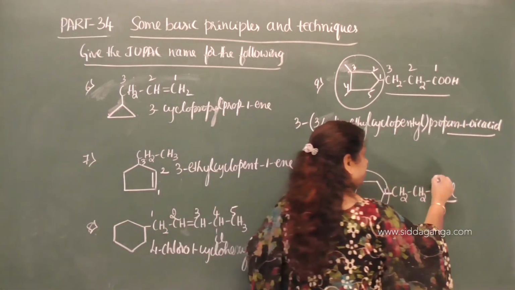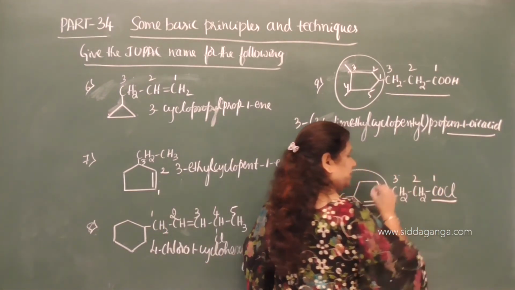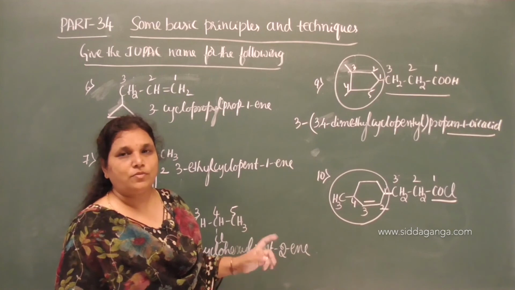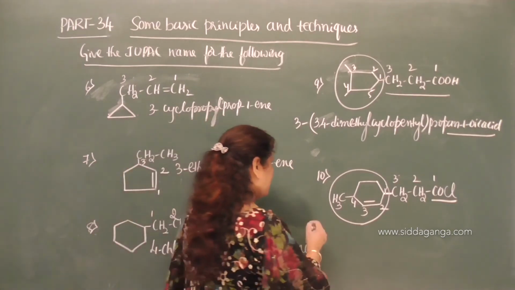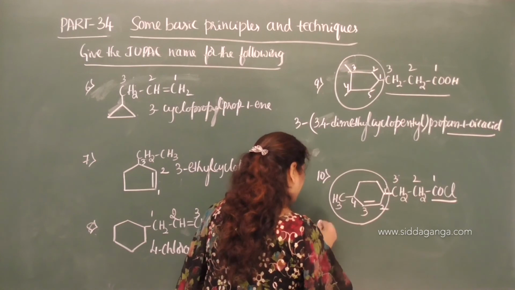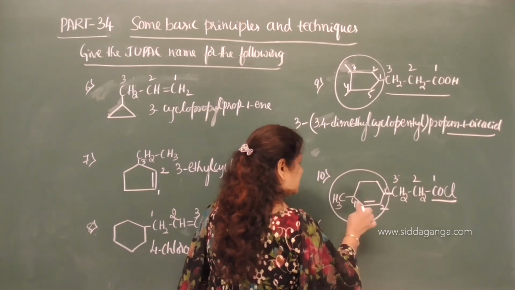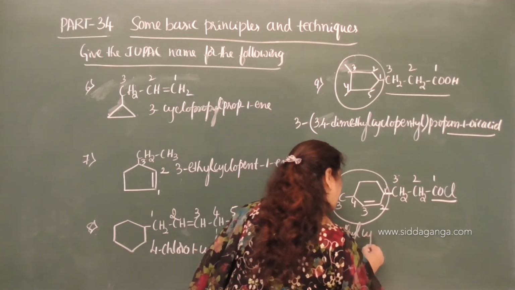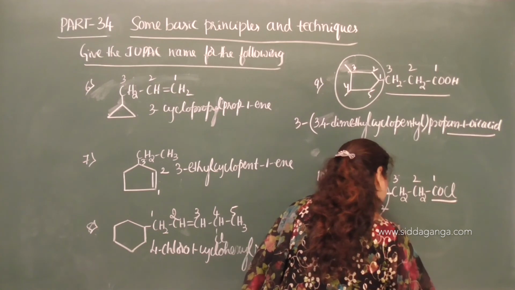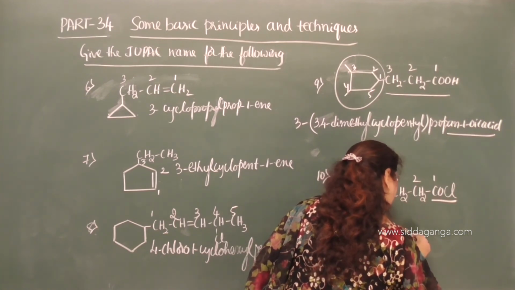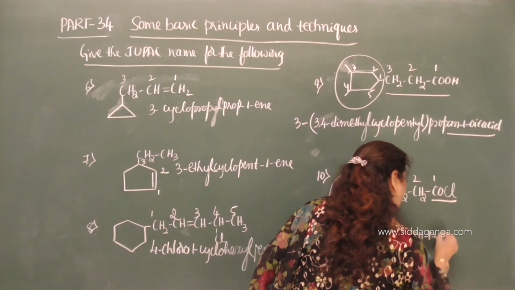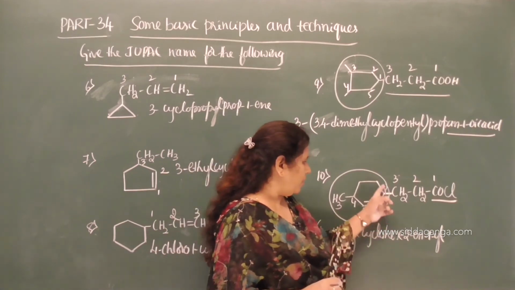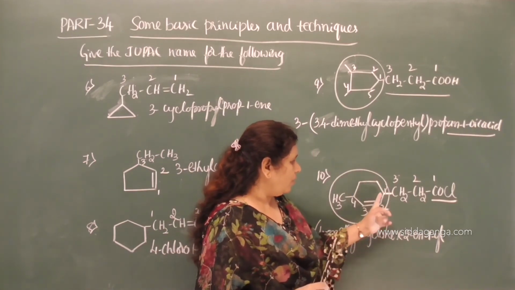So here it is 1, 2, 3. What is the secondary suffix for acid halide? Acid chloride, it is oyl chloride. Now what is the name? On the third carbon we have a substituent. What is that substituent? 4-methylcyclohex-2-en-1-yl. See here, 4-methylcyclohex-2-en-1-yl.